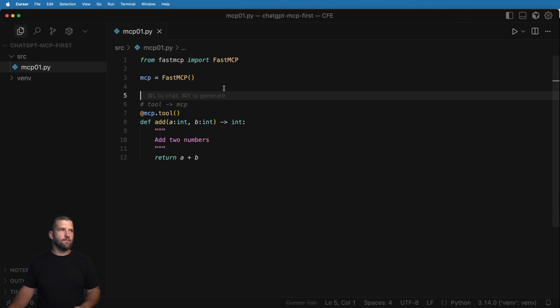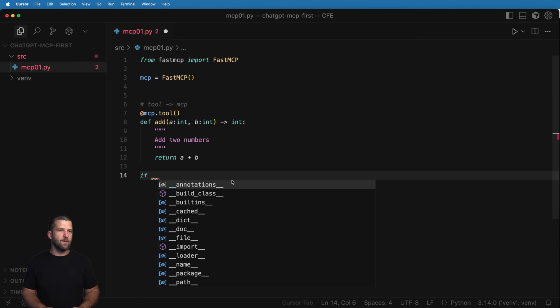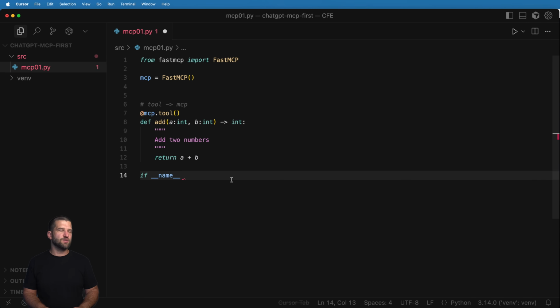So now we want to be able to run this as a server. Now that we have a tool, obviously we could build a lot more, but what we want to do here is I'm going to run the Python module directly, which means that I'm going to go ahead and do something called if name equals to main.